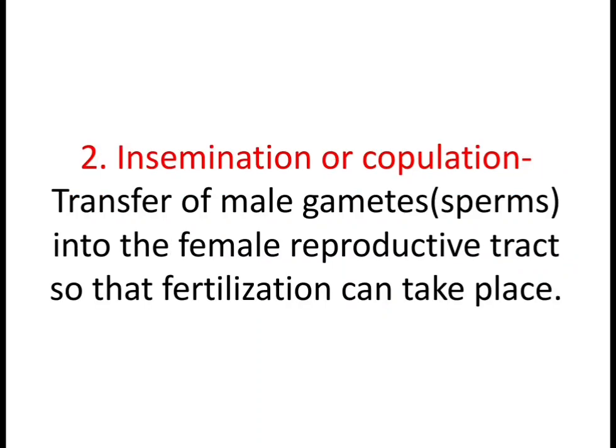The second phase is insemination or copulation. In this process, the male gamete will be transferred into the female reproductive tract so that fertilization can take place. Is it clear? Insemination is a process when male and female come closer and the male transfers its gamete, that is the sperm, into the female body. This process is called copulation or insemination. Why is this process done? So that fertilization can take place.